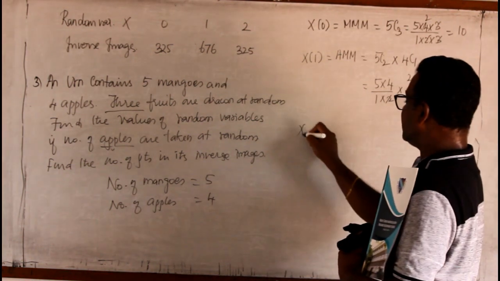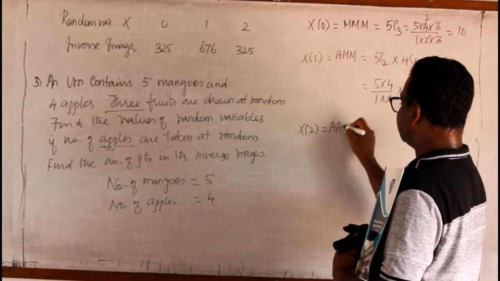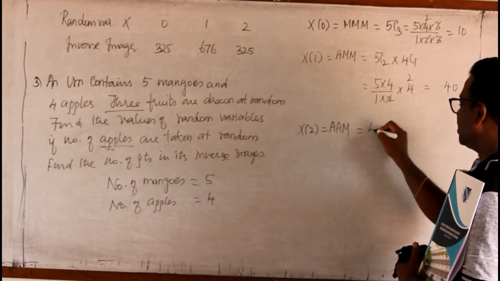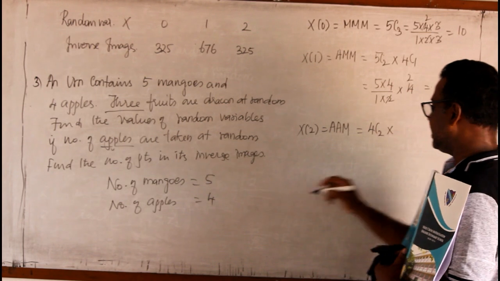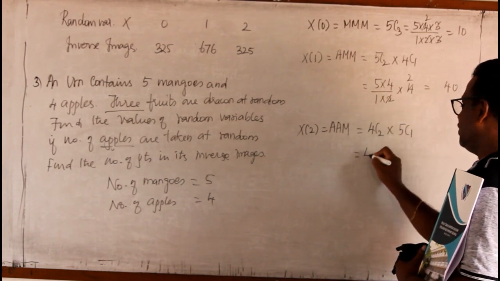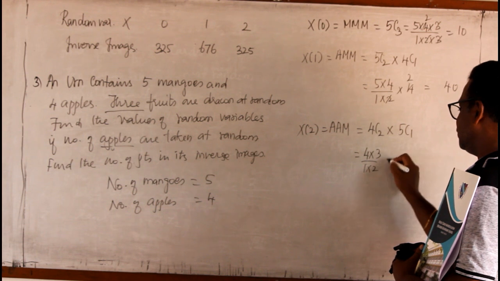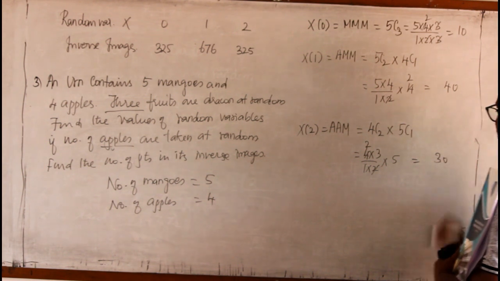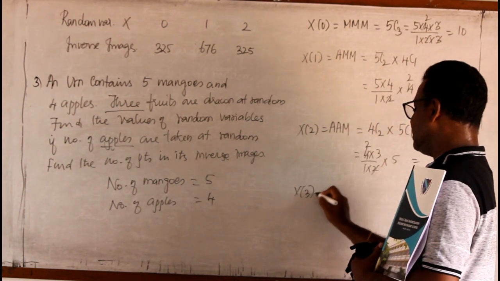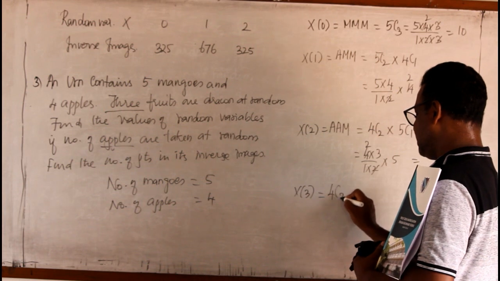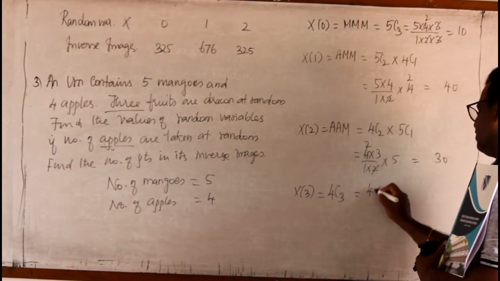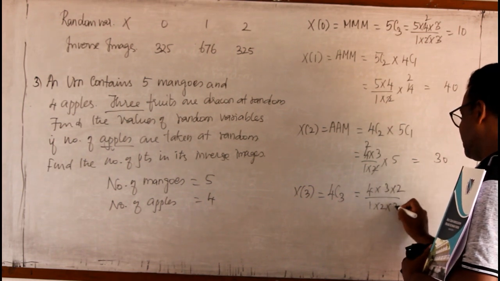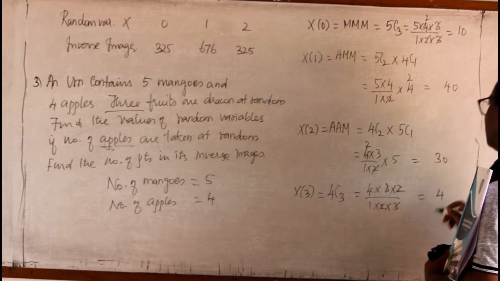Then X of 2 means 2 apples and 1 mango. 2 apples means taking 2 from 4, so it is 4C2. And 1 mango is taken out of 5, so it is 5C1. 4 into 3 by 1 into 2, into 5. 2 into 2, 2 times 5, 3 fives are 15, 15 twos are 30. Then X of 3 means all the 3 are apples, so 4C3. 4C3 means we should go for the usual calculations. So 1 into 2 into 3. 2, 3 cancels, it is 4.